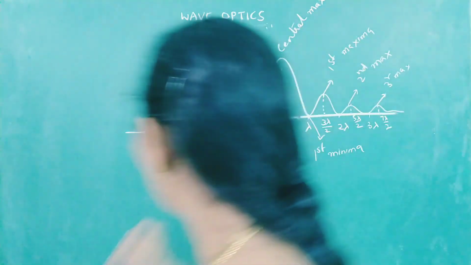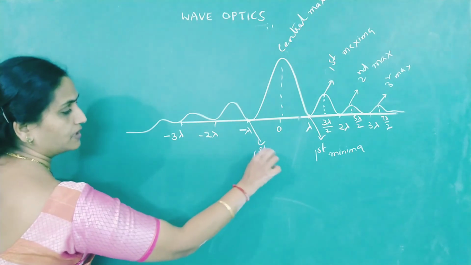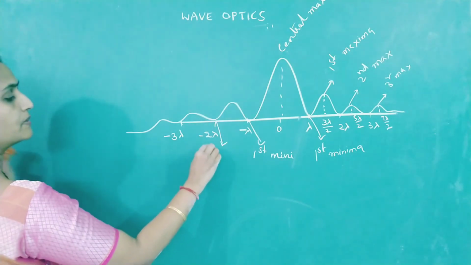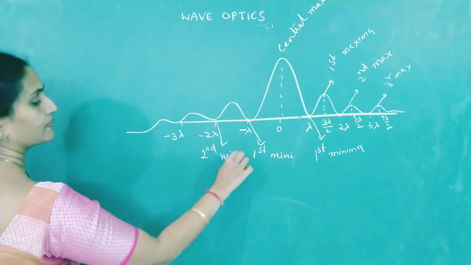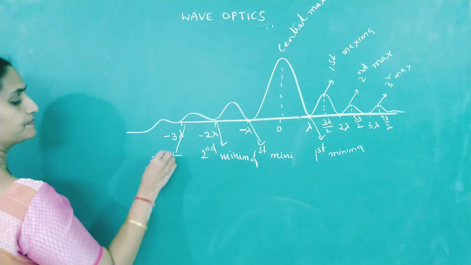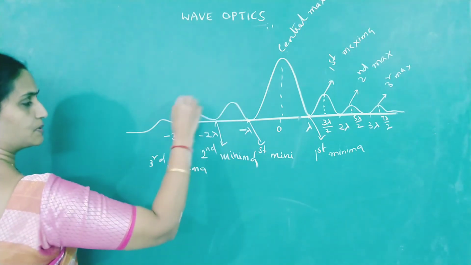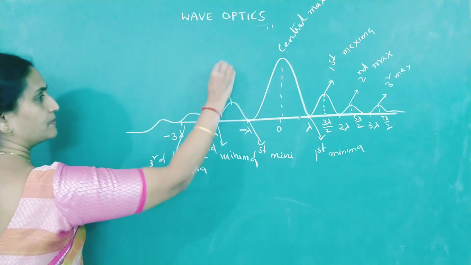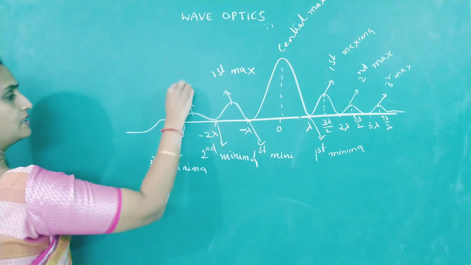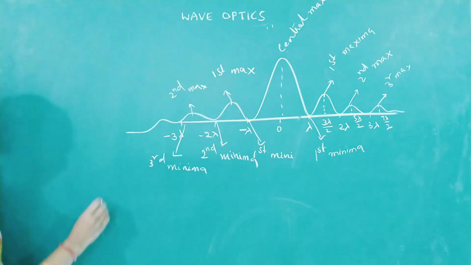What is this dark region called? This is called first minima. This is second minima. Third minima, and so on. And these peaks are called first maxima, second maxima, and so on. So remember this condition.